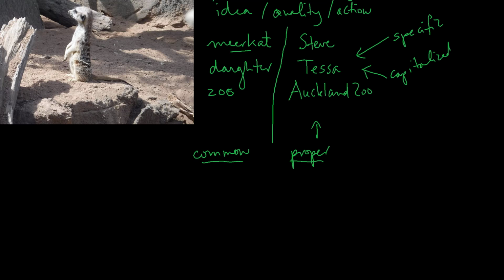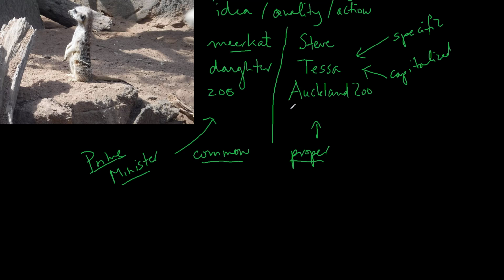There is an exception, so let's say the Prime Minister visited the zoo, and there's the Prime Minister. If we use the term Prime Minister as a title, then we would capitalize it. And that would be especially the case if we put it before a name.